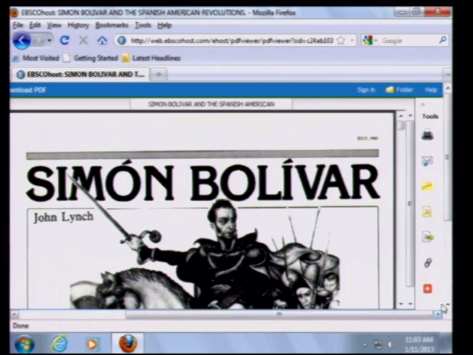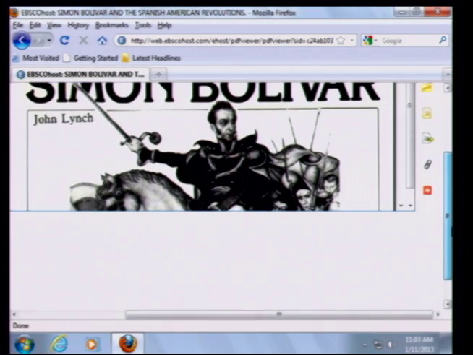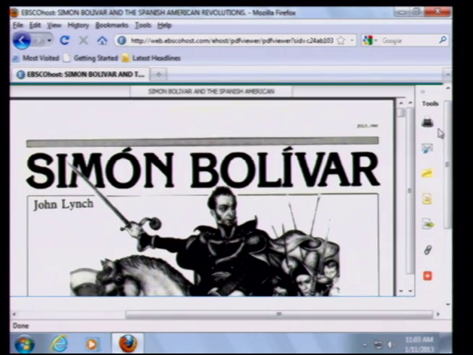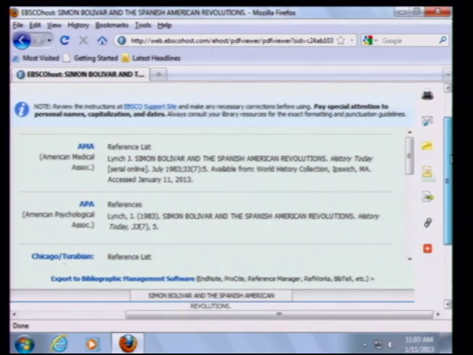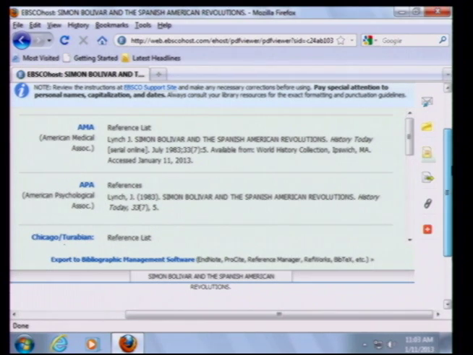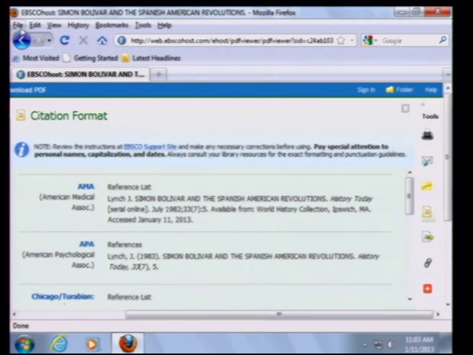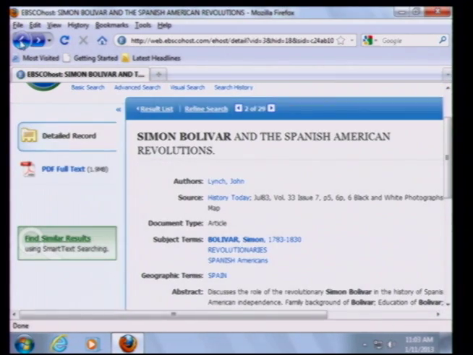And as with all of the other databases in Galileo, you also have the option to print the article out. You can email it to yourself. There should be a citation. Here we go. Here's the citation link. We'll click there, and we can find out how to cite this. So lots of great options available to you there, and very easy to use.